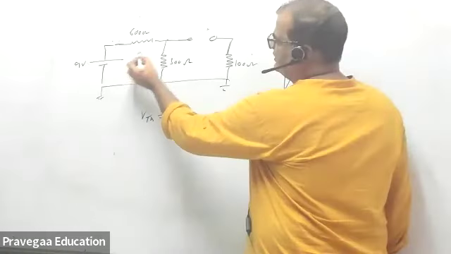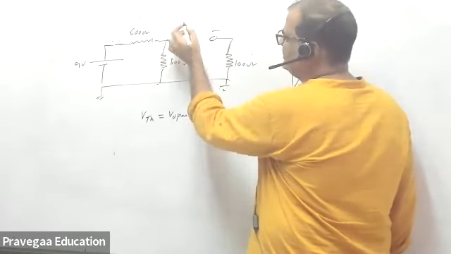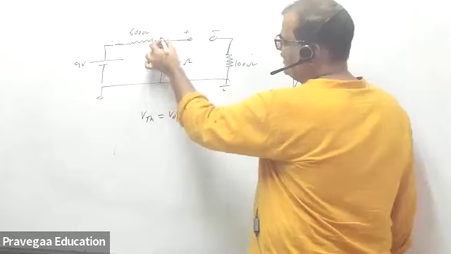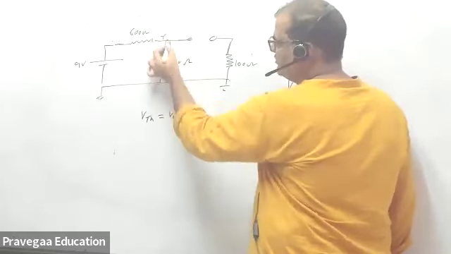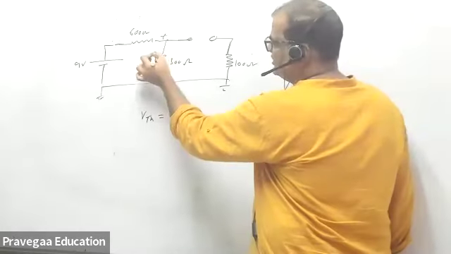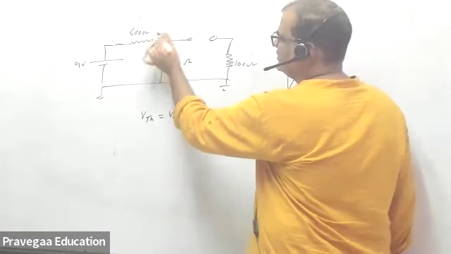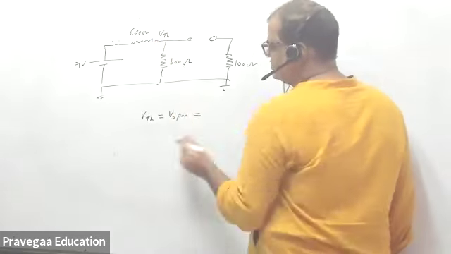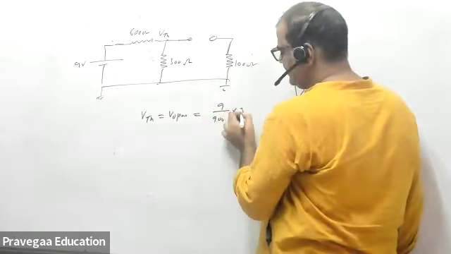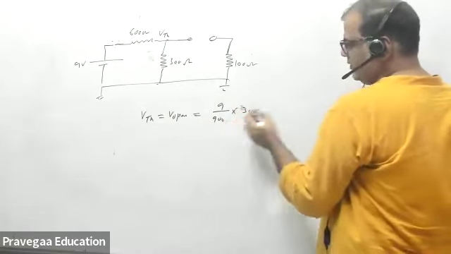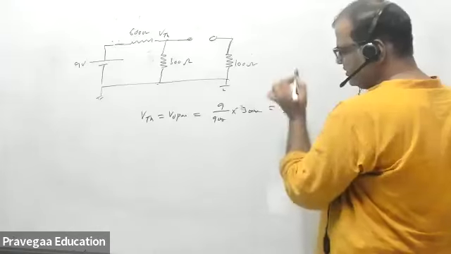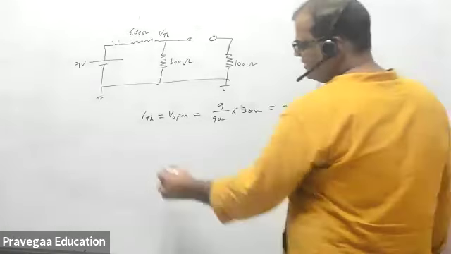Obviously V open will be this voltage minus this voltage. This voltage is already 0. So I have to find the voltage here. Current is always flowing here. So my V Thevenin will be the voltage across here. This is my V Thevenin basically. So V Thevenin will be 9 upon 900 into 300. That will be how much? 3 volts.